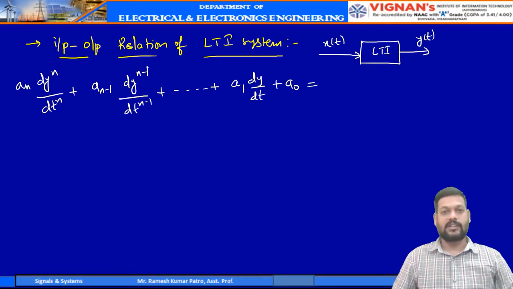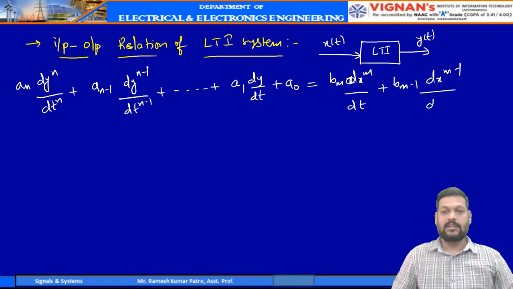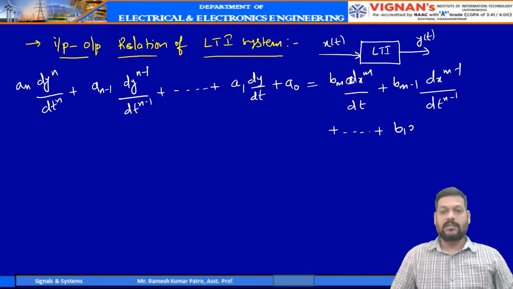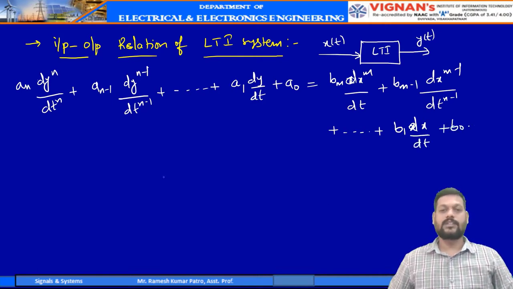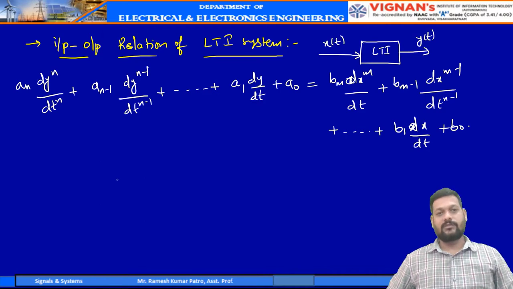These are the output dynamics, which will be equal to the inputs: bm d m x by dt m plus bm minus 1 d m minus 1 x by dt m minus 1, the m minus 1th differentiation, and similarly b1 dx by dt plus b naught x. This is the very common way to represent an LTI system in the time domain.